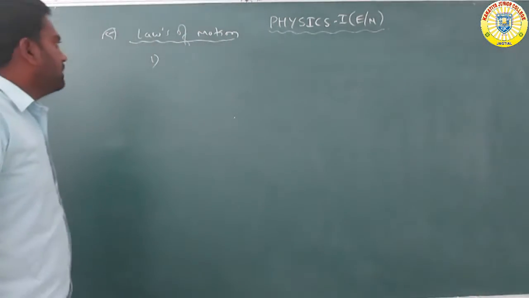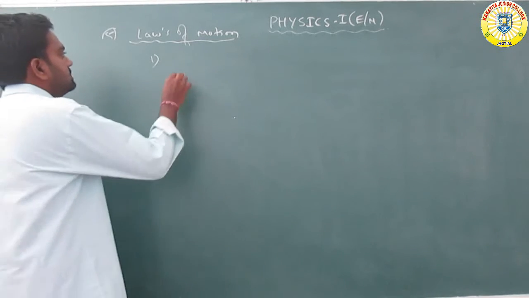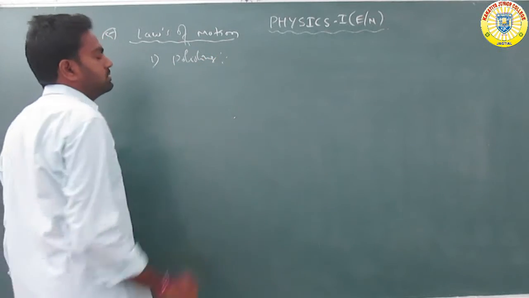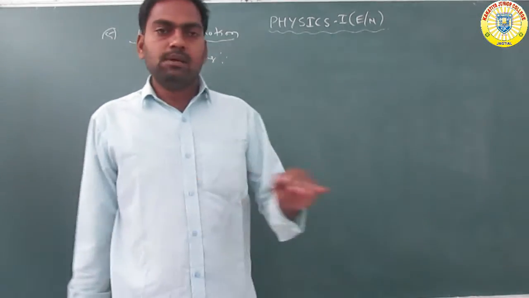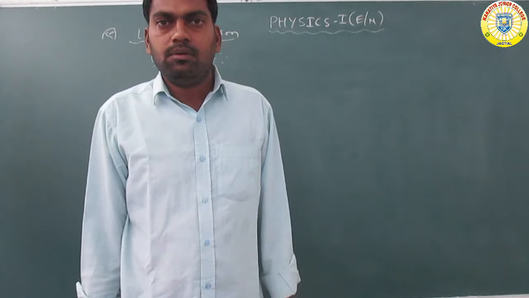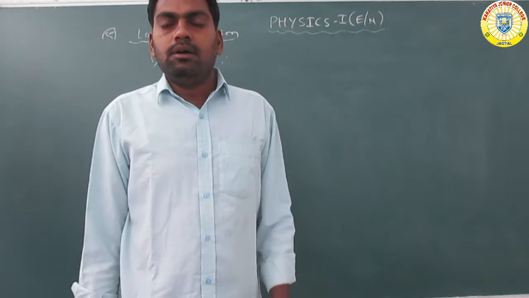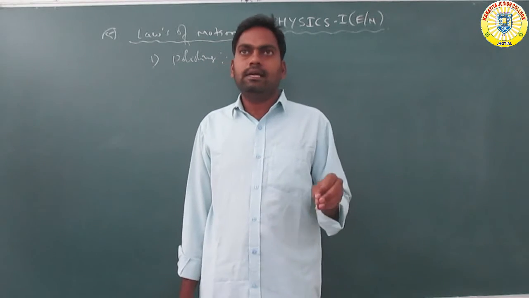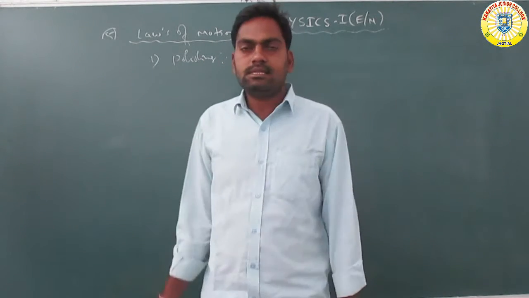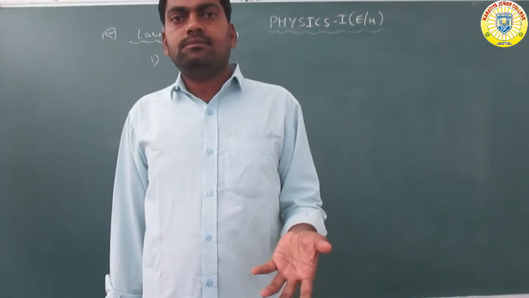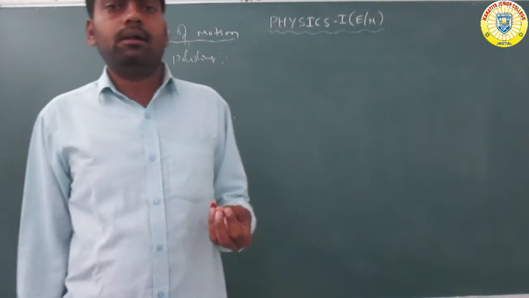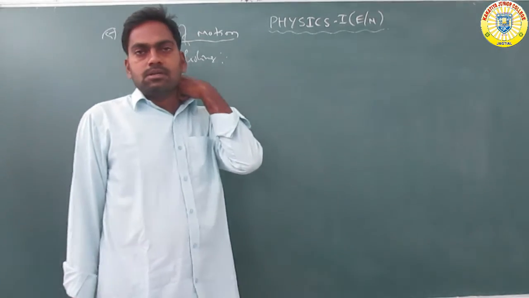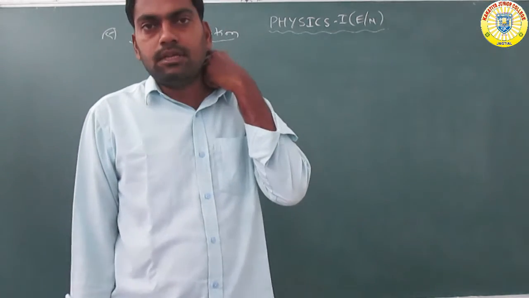So one of the methods is called polishing. Polishing means a body is made very smooth, so the frictional force will be decreased. Another method is lubricants. Lubricants means oil or grease, etc., which are used to decrease the frictional force.